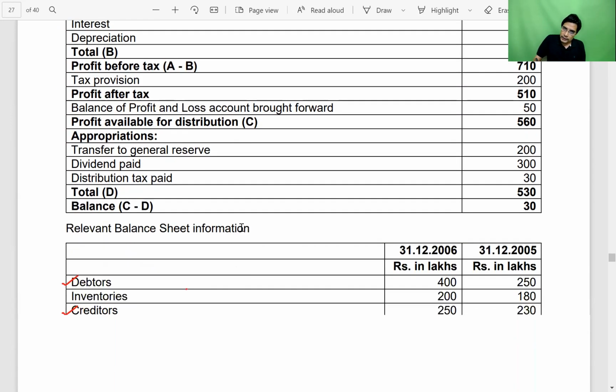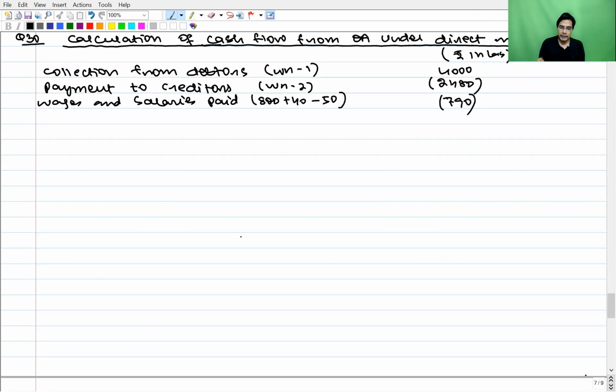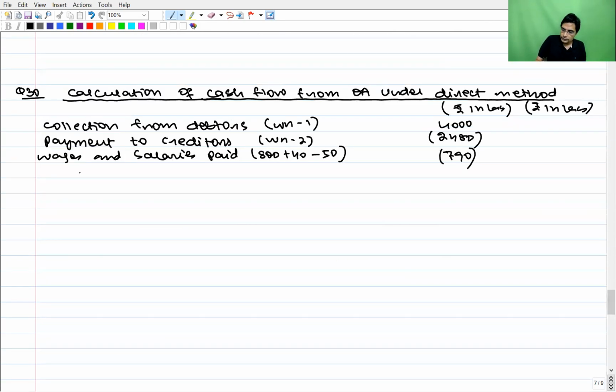But for other expenses also, they have told that there is outstanding expenses. So 10 and 20 are the opening and closing outstanding. We have to use this information to ascertain the other expenses paid during the year, and that paid portion will appear on the face of cash flow statement. So other expenses paid.